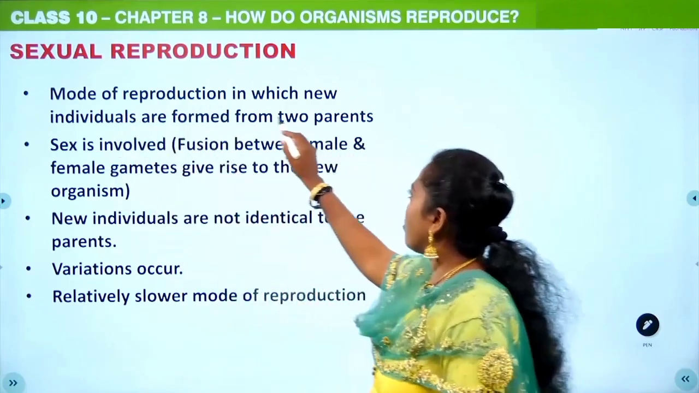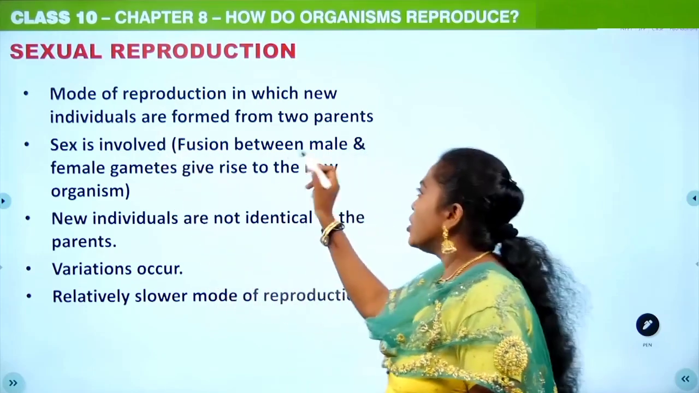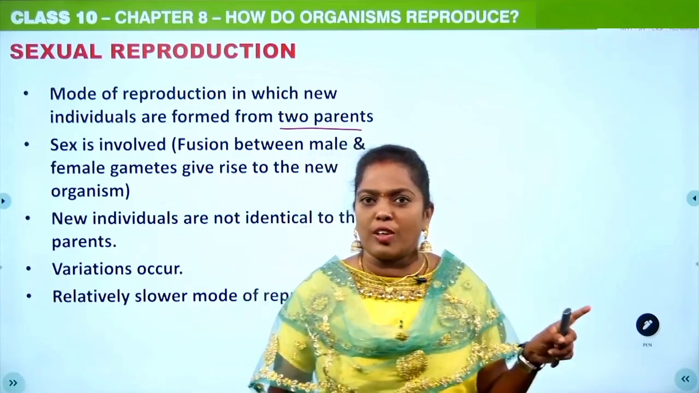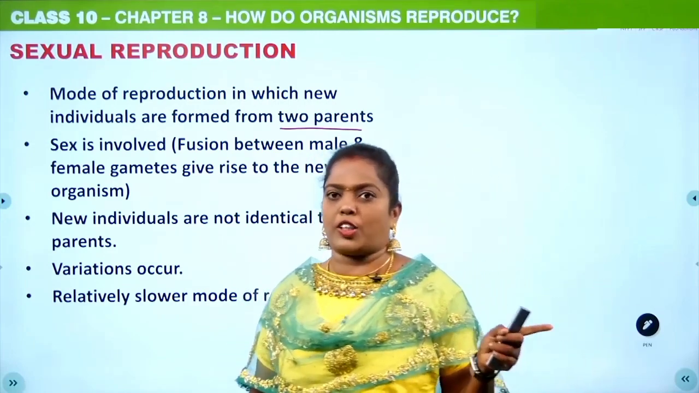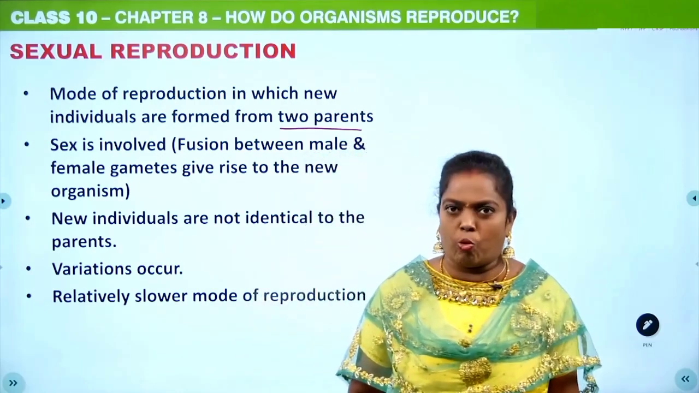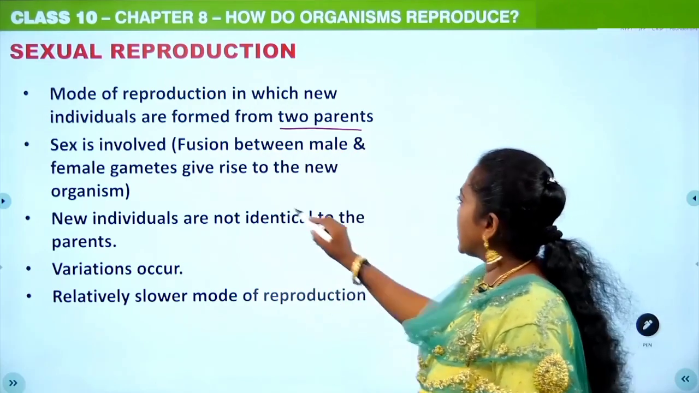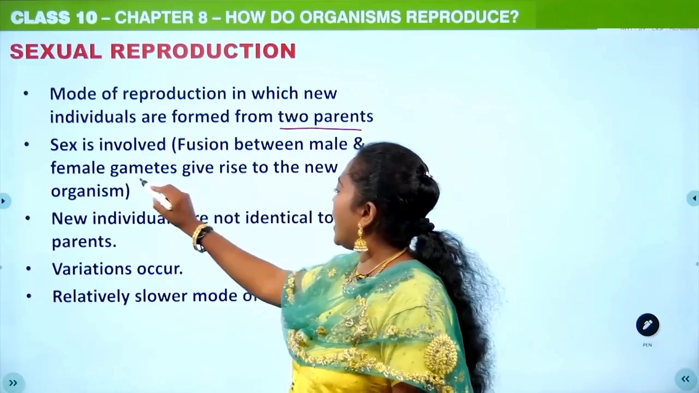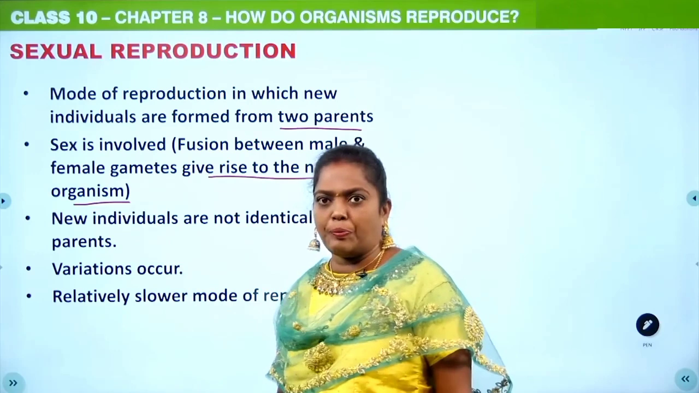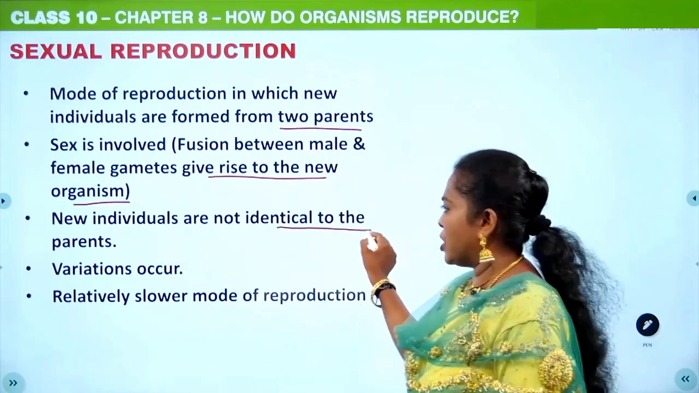This is a mode of reproduction in which the new individuals are formed from two parents. So that is the keyword. In asexual reproduction, we have learned that it is a mode of reproduction where only one parent is involved. But here, two parents are involved, so sex is involved. The fusion between male and female gametes gives rise to the new organism. So these new individuals are not identical to the parent.